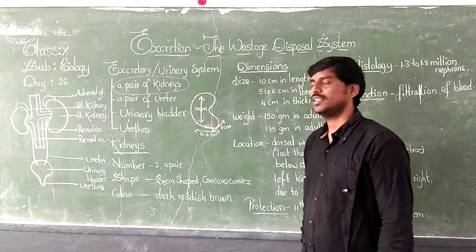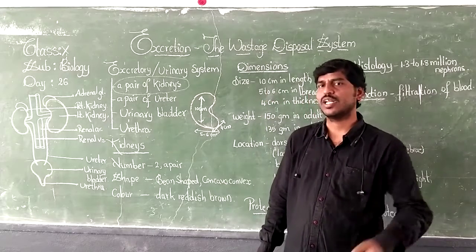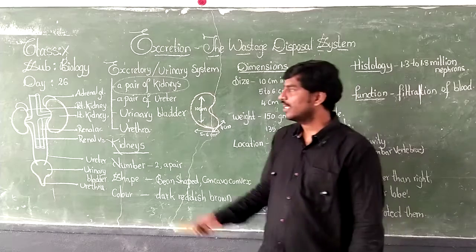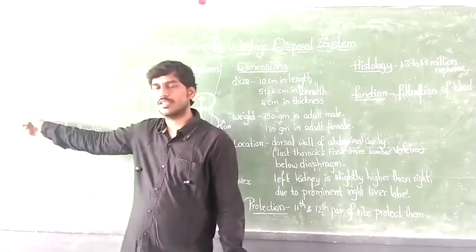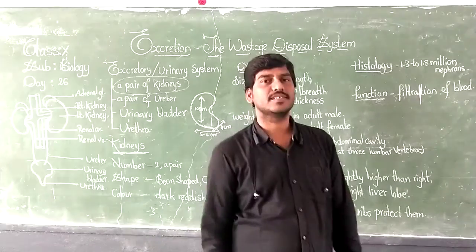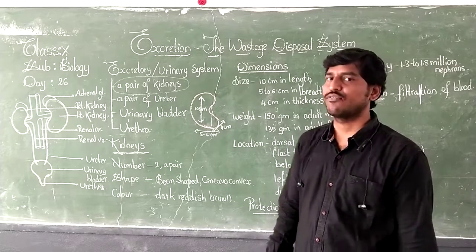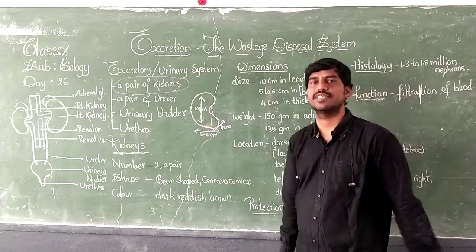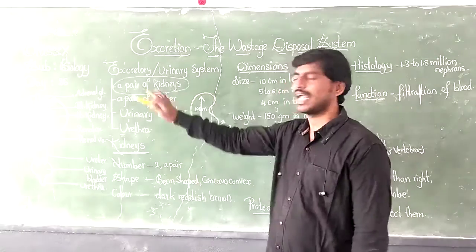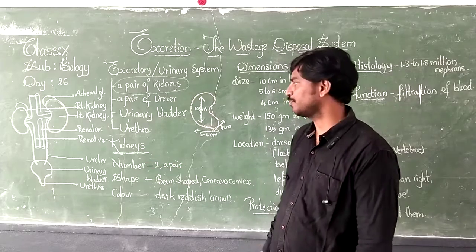First, let us look at the kidneys in detail. I told you kidneys are the main excretory organs. On top of the kidney you can see a cap-shaped structure called the adrenal gland. Of course, it is no way concerned with our excretory system. They are just attached to them. They are glands, and we will study the adrenal gland later in our next chapter.